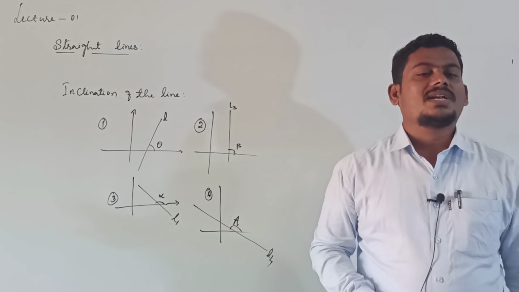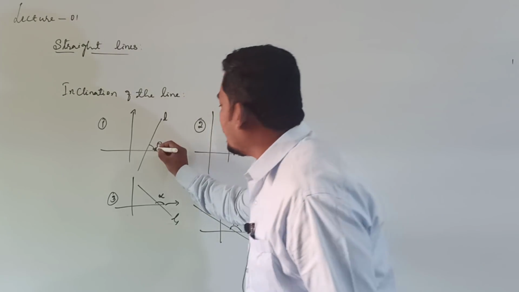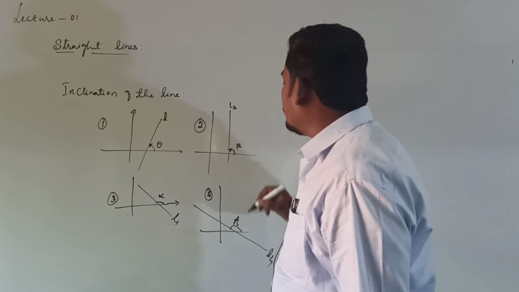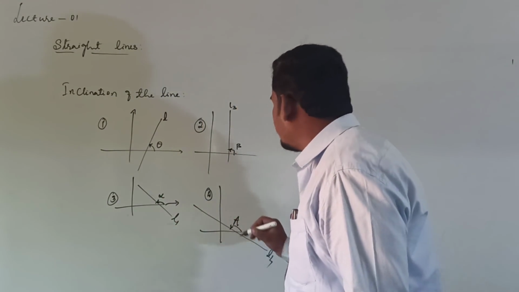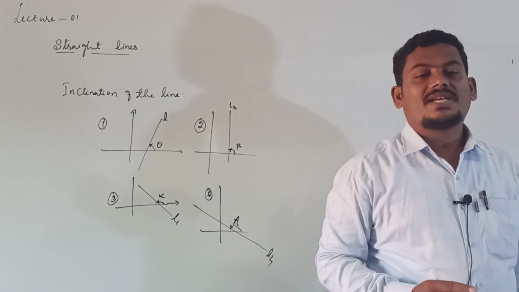Here the line is nothing but a straight line, right? Inclination means the angle made by the straight line with the positive direction of the x-axis.